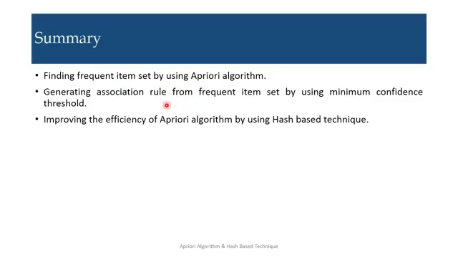Which can be reduced, or we can improve the performance of Apriori by using the hash based technique, where we have used a hashing bucket. In one transaction we counted the support count of individual frequent items. Then from every transaction we generated two item sets, and according to the hashing function we calculated which particular set moves to which bucket. So if you compare, the number of candidates is less compared to the Apriori algorithm. That's why we can improve the performance. So with this we conclude. Thank you.